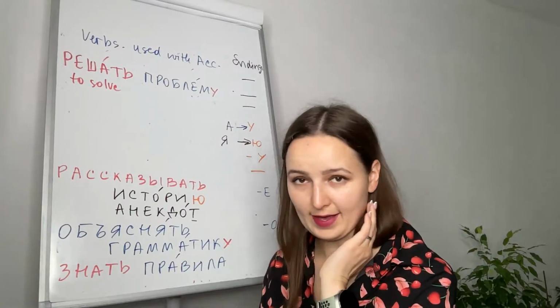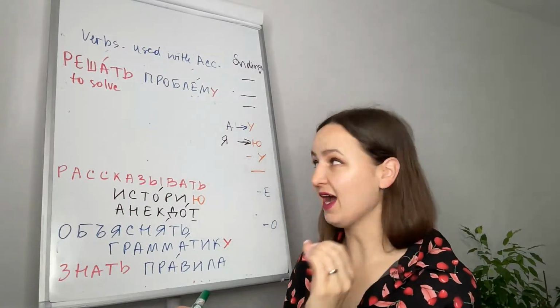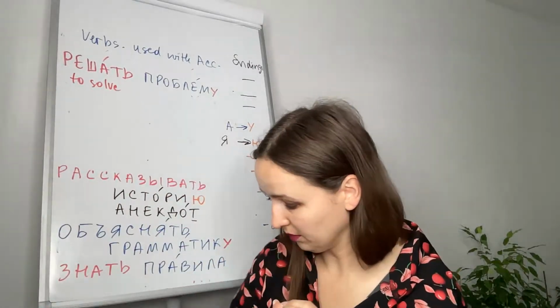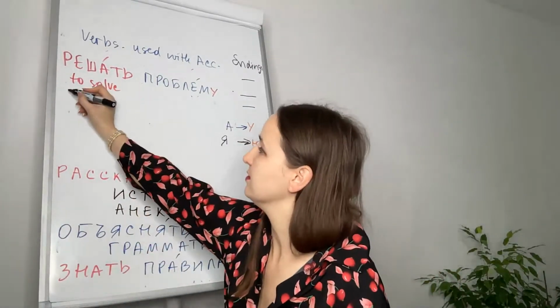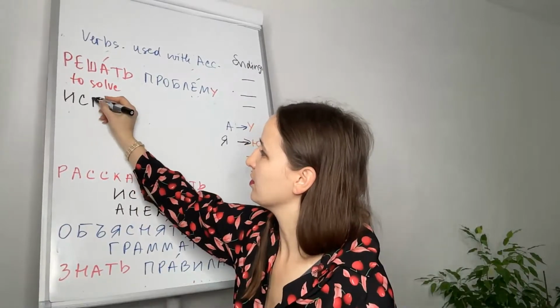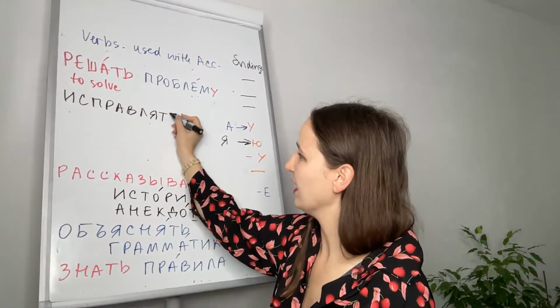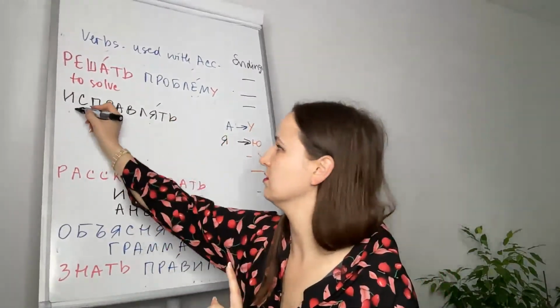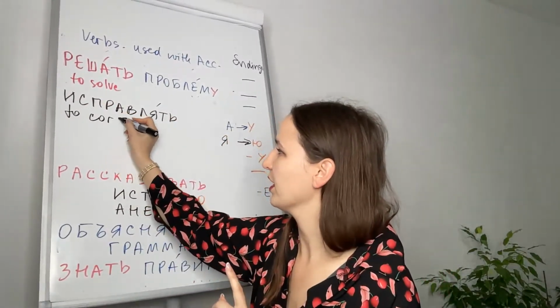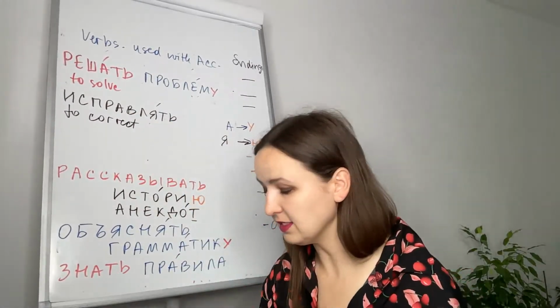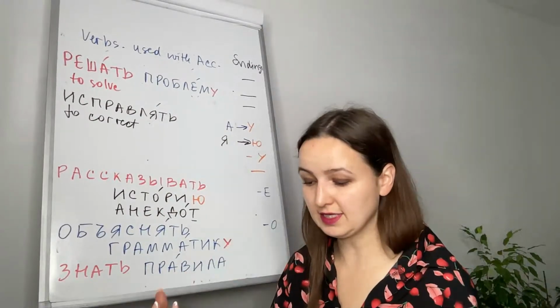To correct. Исправлять. Давайте напишем черным. Исправлять means to correct. For example, исправлять, to correct mistakes.